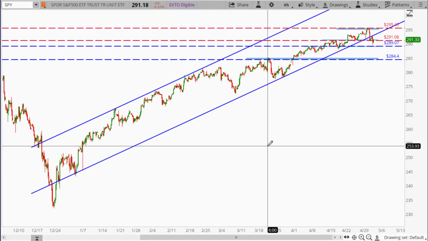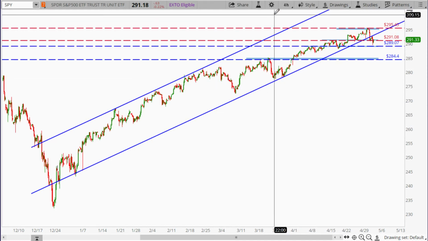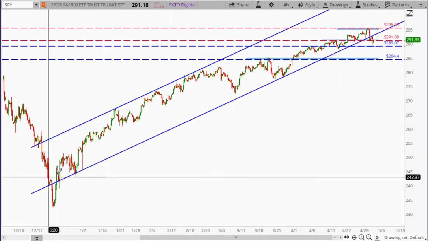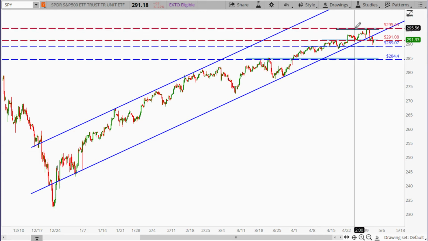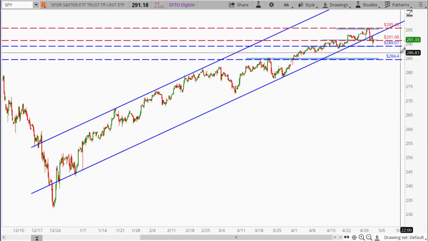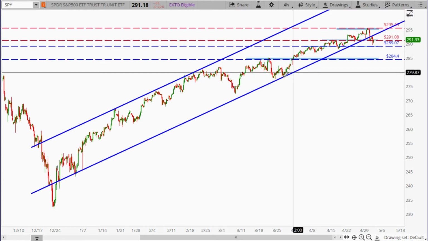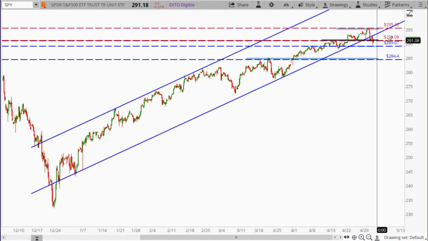Let's start off by looking at the SPDR, the S&P 500 ETF. By the way, I'm looking at the 4-hour chart with the extended hour, so that way we get a little bit more of a smoother chart and also get a better viewpoint of the pivot level to identify potential resistance and potential support area. As you can see, the SPY have broken down from this ascending price channel. And currently it is back testing this 291.08 potential resistance.